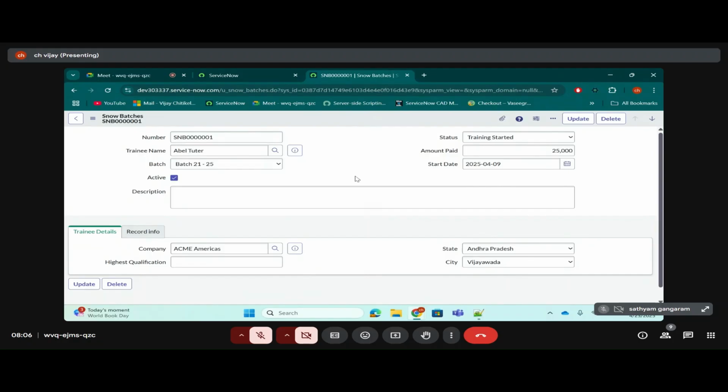But before we speak about what it does, let's discuss. I want to make this number read only, guys. I also want to make this description mandatory, and I want to hide this amount paid field. According to your knowledge, what can we do? Right click on the label and go to configure dictionary.